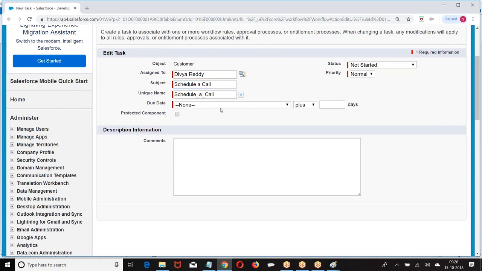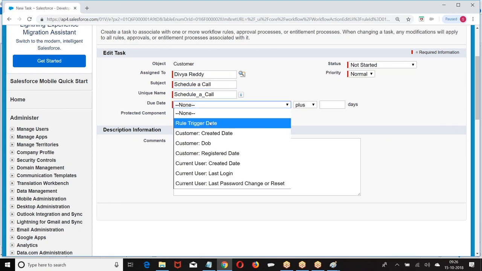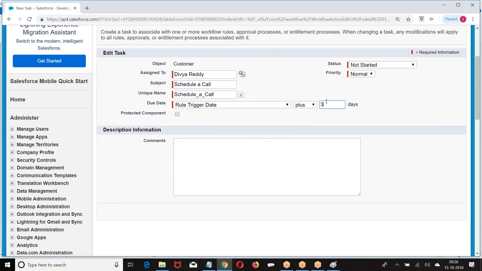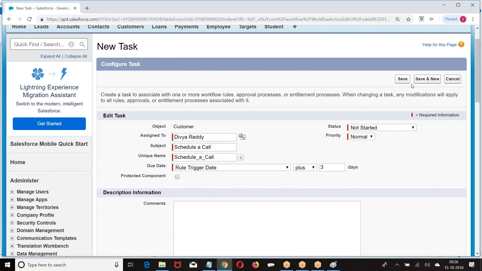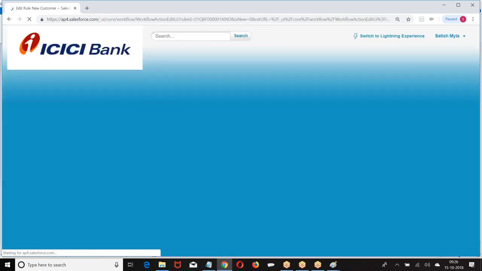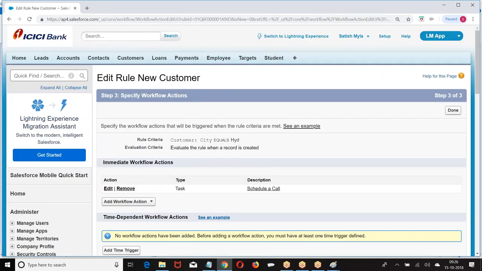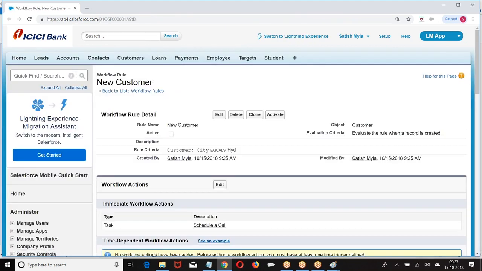Schedule a call. When do we have to complete this task? Within 3 days. What is the current status? Priority. So whenever a new record is created with the city equal to Hyderabad, automatically assign a task to Divya to schedule a call with the customer. Okay, done. I'll do it from the beginning once again.